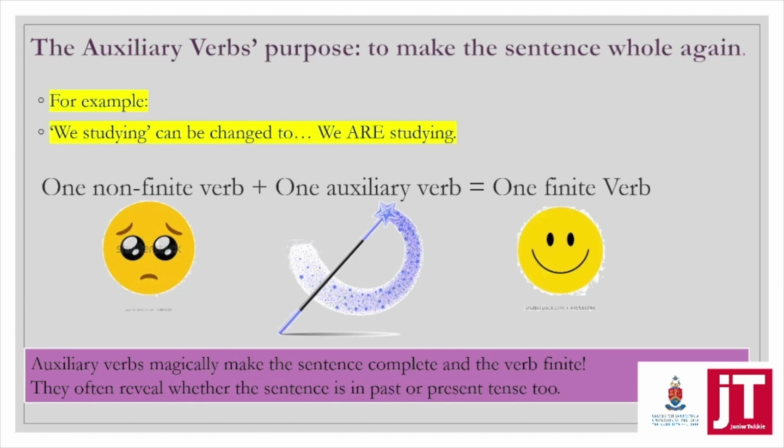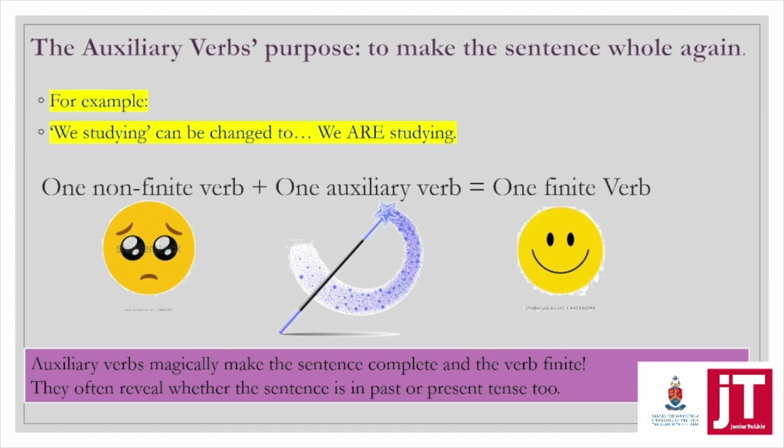Anyway, let's look at the example here. We studying. Can you tell that that is not a full sentence yet? It needs an auxiliary verb. We studying. What's the tense? What's the subject? What's going on? This can be changed to we are studying.